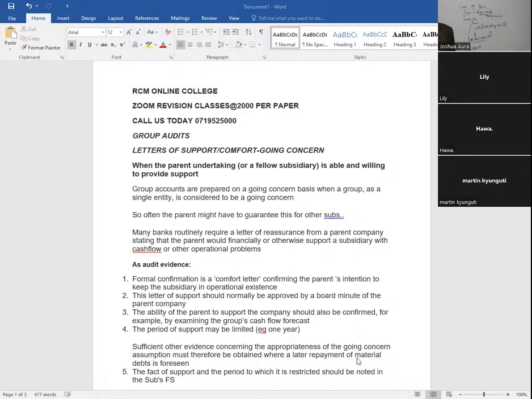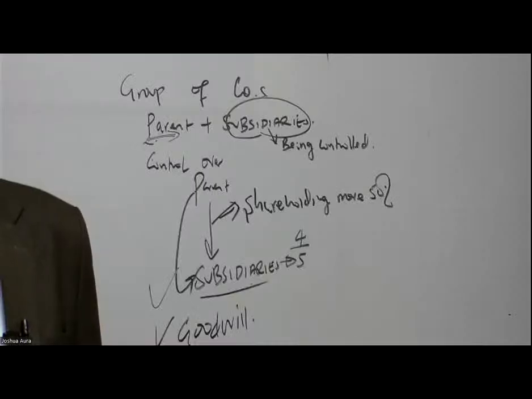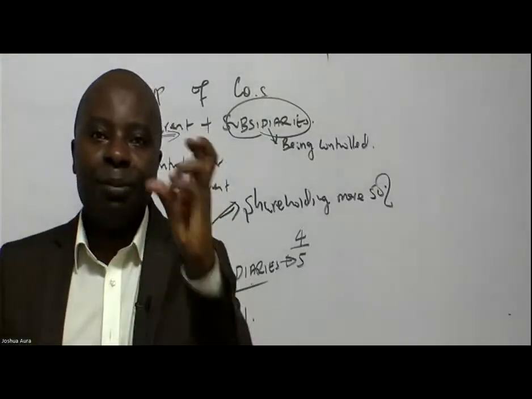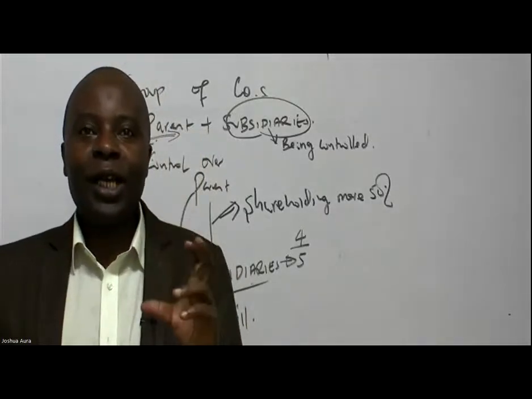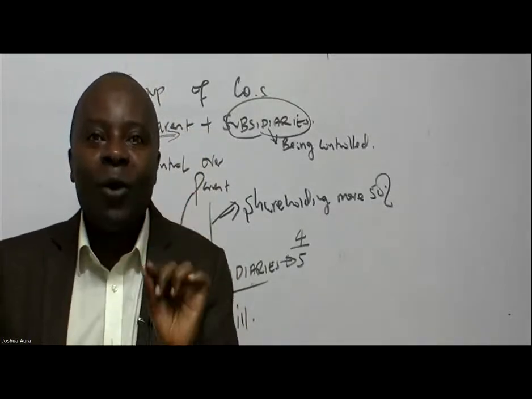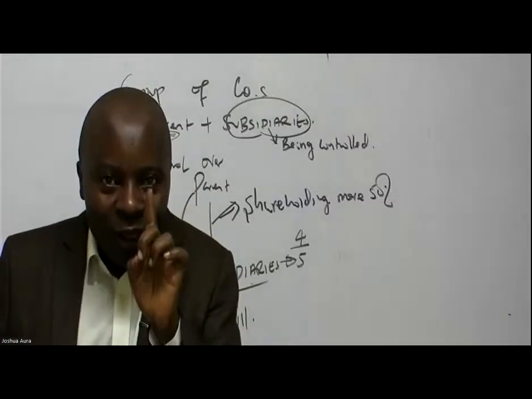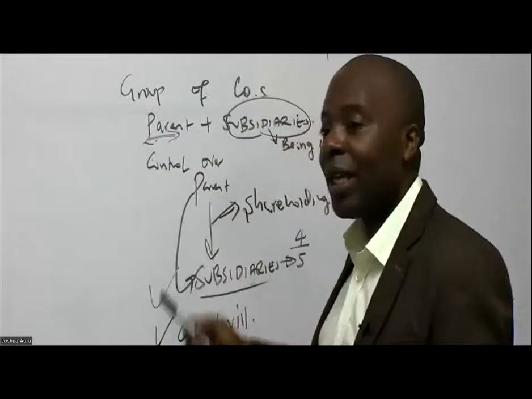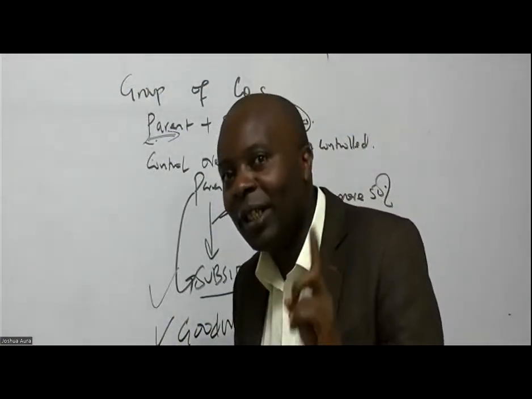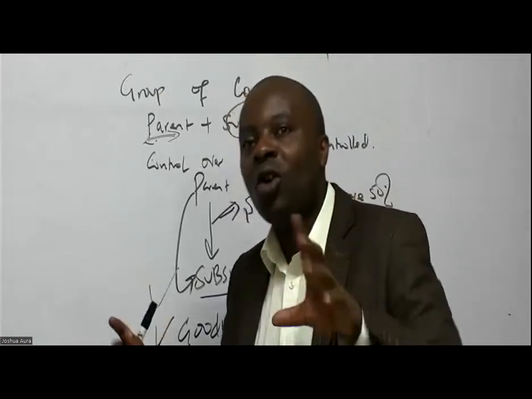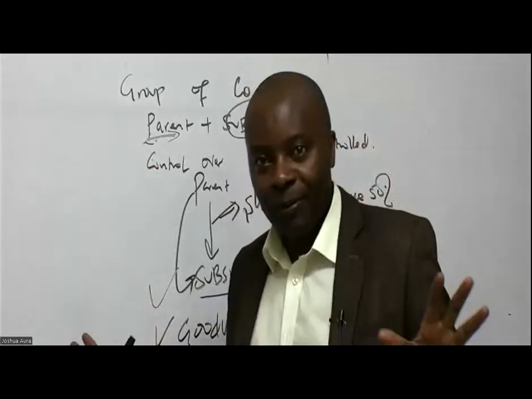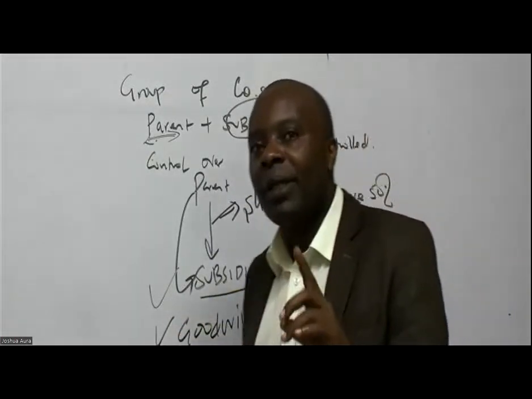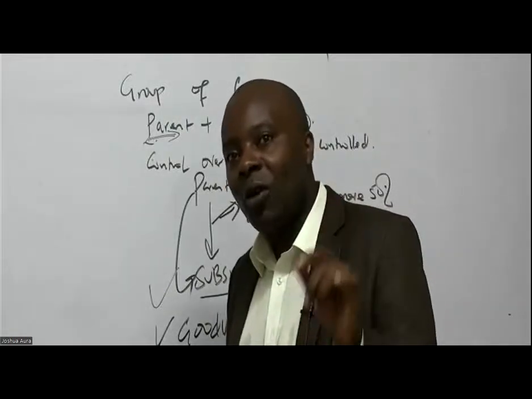Today I would want us to look at a situation where we've done our group audit. We are the principal auditor. The principal auditor is also known as the group auditor, the one who has responsibility over the group audit, the one who is auditing the parent company. At the end of the day, the principal auditor has responsibility over the overall group opinion, right? The ones who audit the subsidiaries, we call them the component auditors.